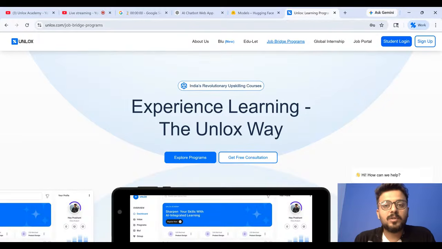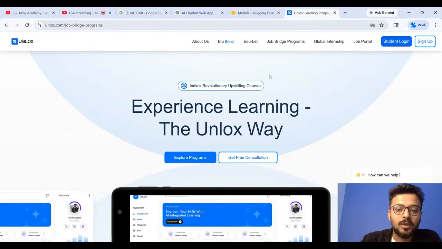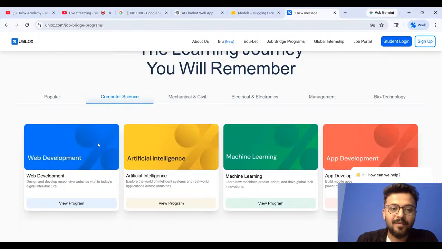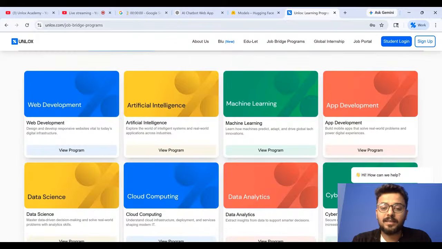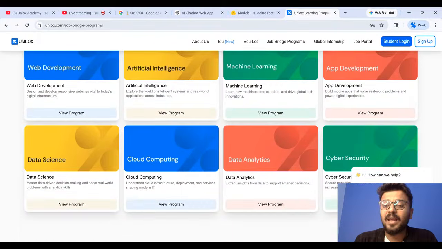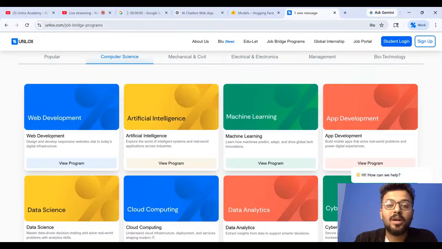But when it comes down to the industrial part, what is more important is your practical skill set, your industrial knowledge, how much exposure you have, how much experience you have. And that is what we are trying to deliver through our Job Bridge programs. So, just a glance at what domains we have. For computer science students, we have web dev, AI, ML, app dev, data science, cloud computing. There are n number of programs to satisfy whatever skill you want to learn.